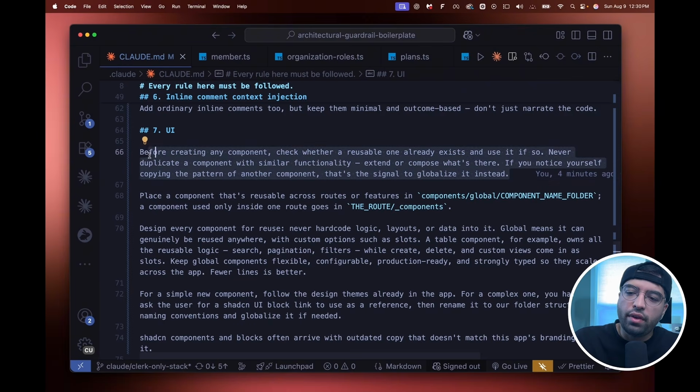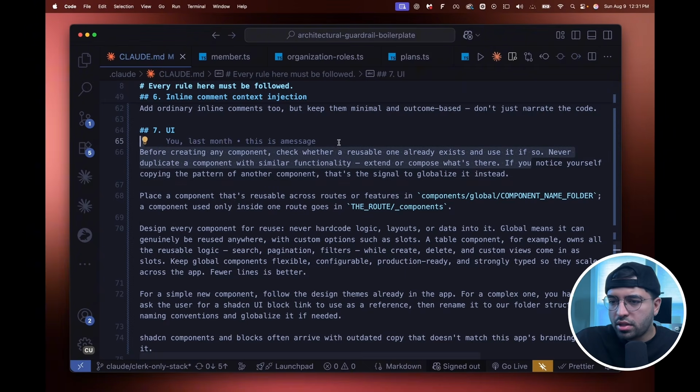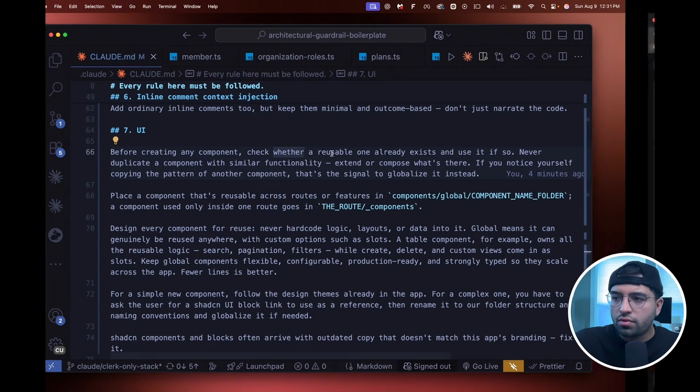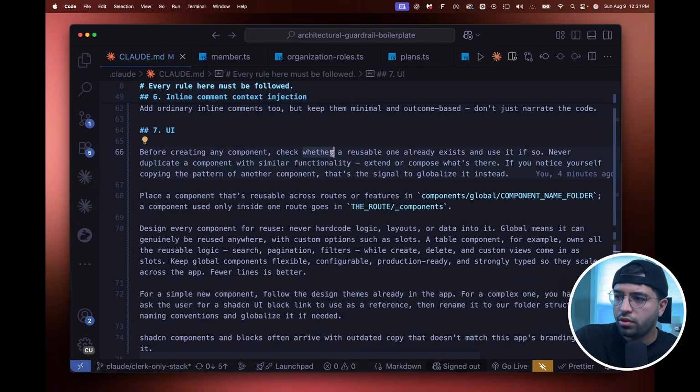This kind of helped because I was afraid that AI would just see one pattern and only see it twice and then create a new component out of that. It didn't do it that way. What it did instead was it saw places in the app where it could potentially create a component out of that and add some functionality. And it did some really cool stuff. So in Mochi, let me see if I can show you.